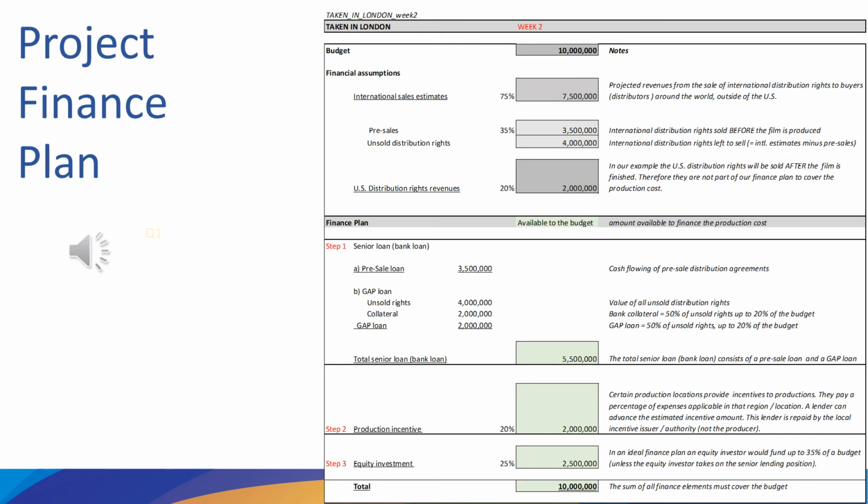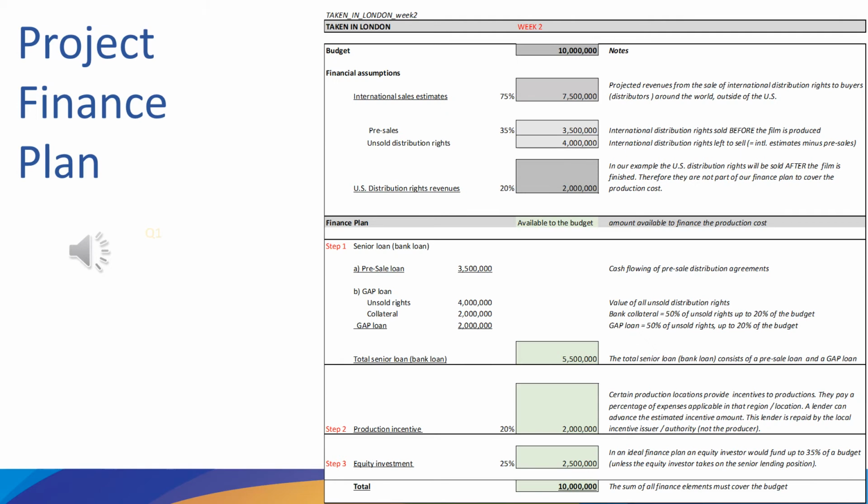We're hoping to sell the US for 20% of the budget. So we'll be hoping to get later, after we produce the movie, another $2 million. Now, these $2 million are not helping us right now at all to fund our movie because they're not available to us at this moment. They will play a very important part when we do our recoupment schedule, but for now, they don't do anything for us because they frankly don't exist at the time you're putting this financing together.